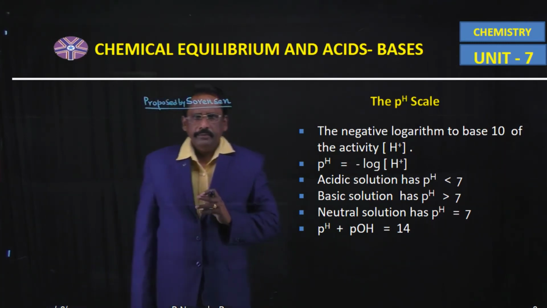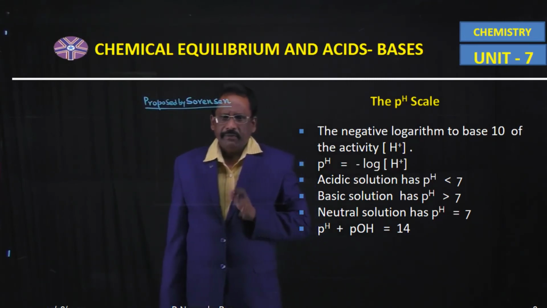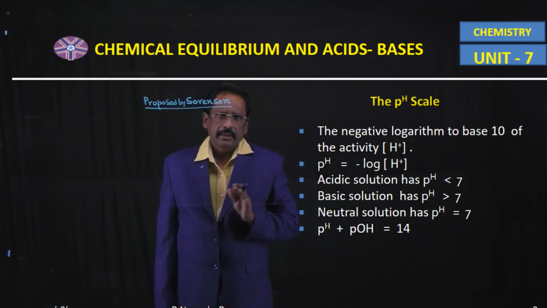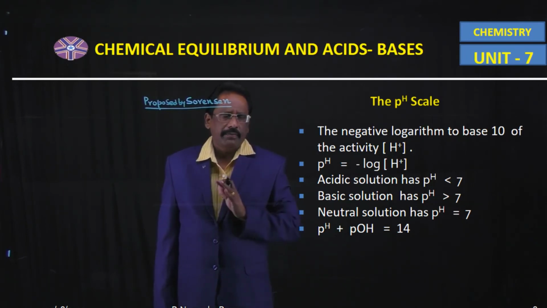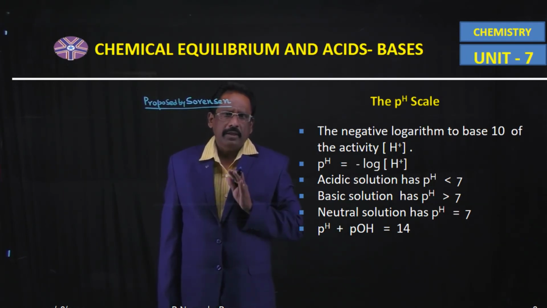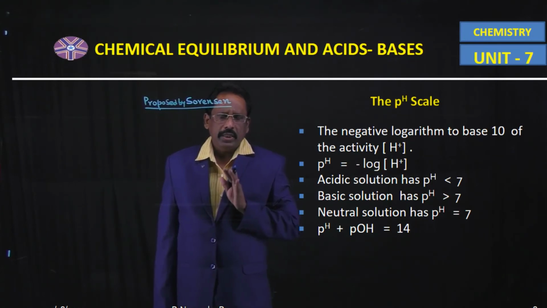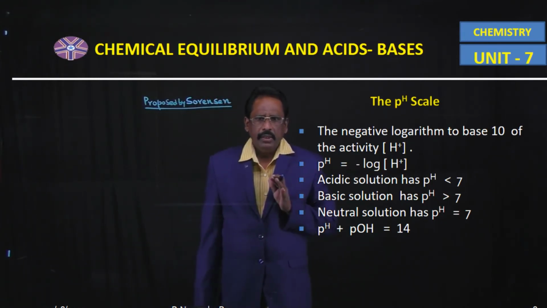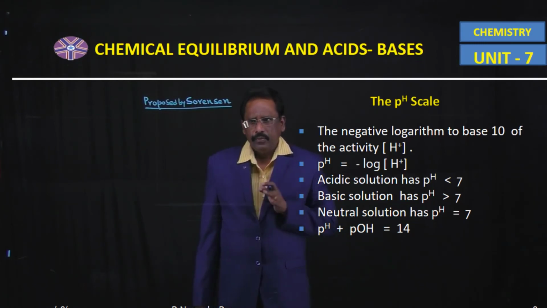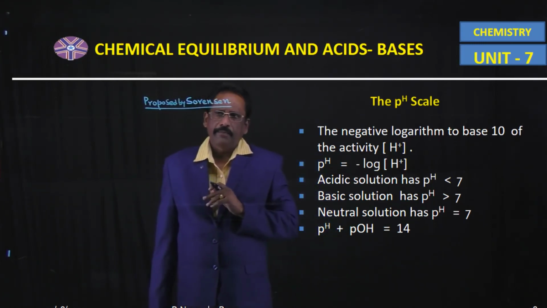According to him, pH is defined as the negative logarithm to the base 10 of the active mass of hydrogen ion or the active mass of hydronium ion.